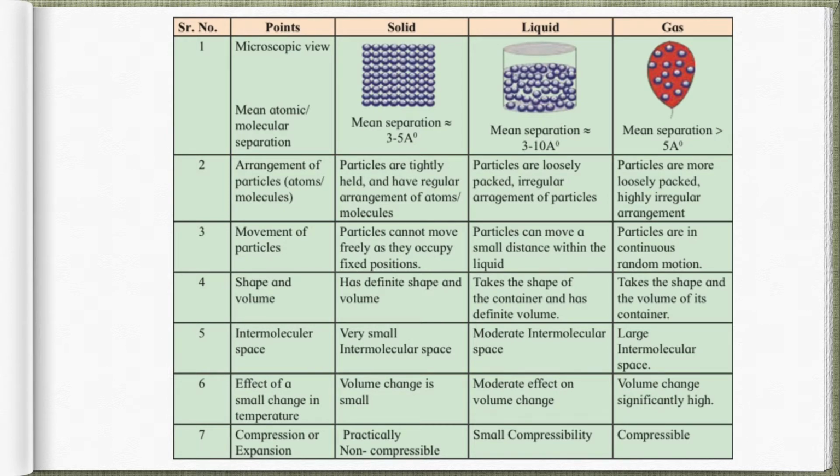Now the third point talks about the movement of particles. As you know, solids are tightly held and there are no free spaces, so the particles cannot move freely as they have a fixed position. In the case of liquid the particles have somewhat more space, so they can move a small distance within the liquid. And in the case of gas they have a lot of space, that means they are loosely packed, so we can say they have continuous random motion.